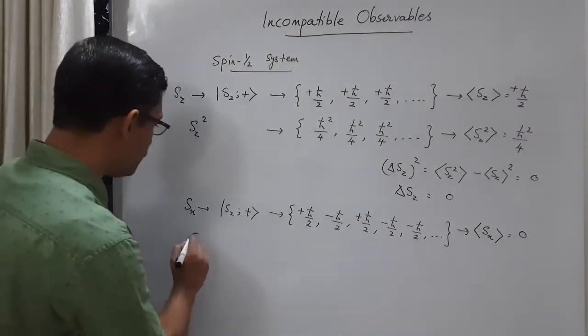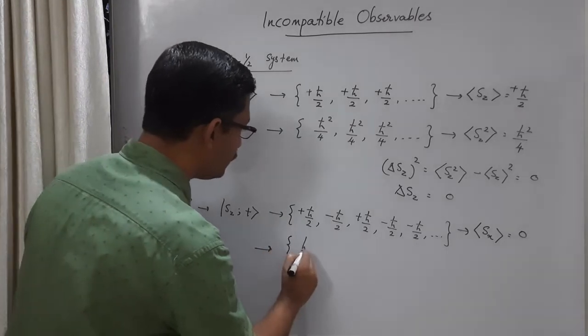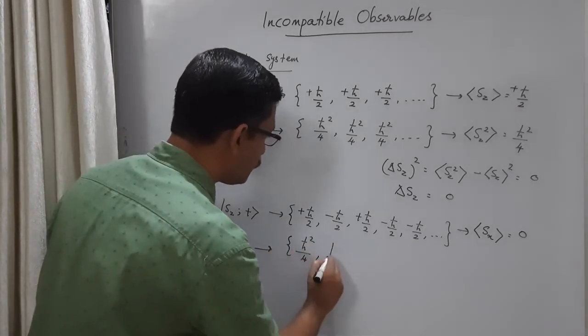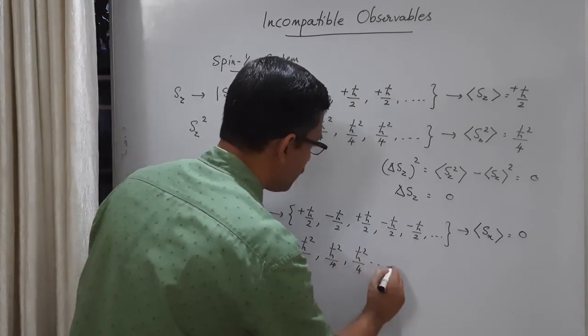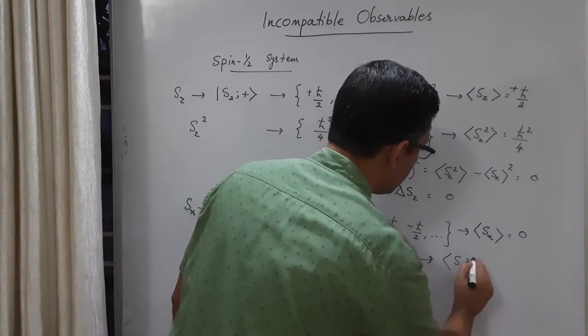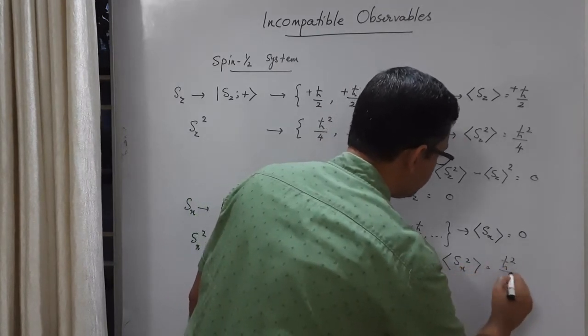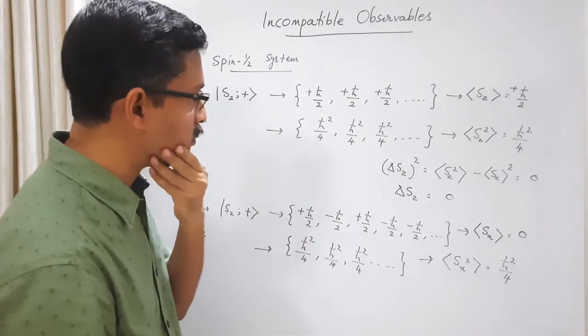So how do we find the spread? Let us find out Sx square. Sx square values are, when you take the square, h cross square by 4. All the plus and minus values will give h cross square by 4. Okay. Since all the values are h cross square by 4, the average value of Sx square will be h cross square by 4.